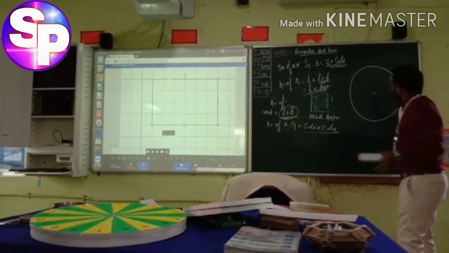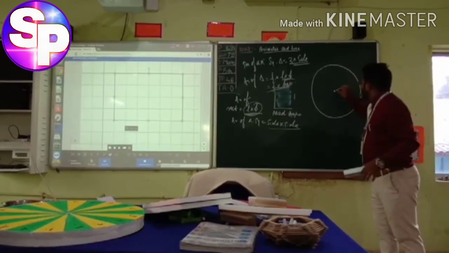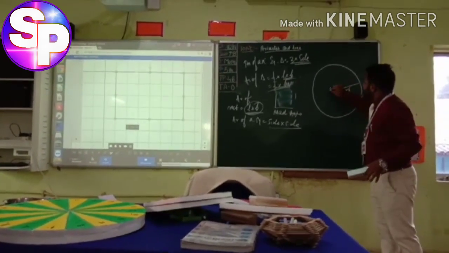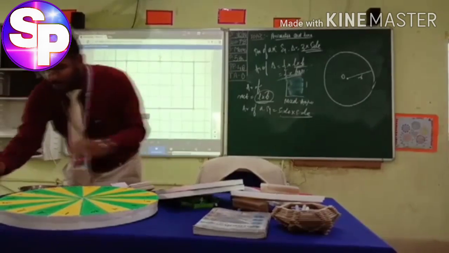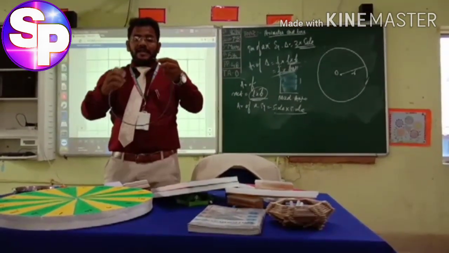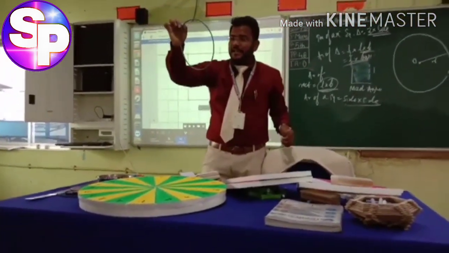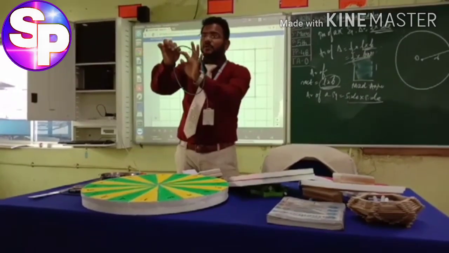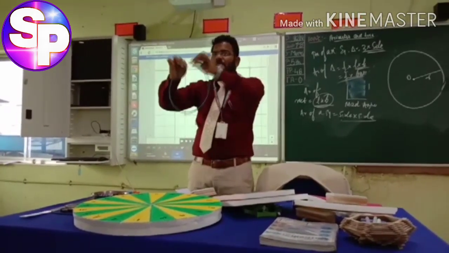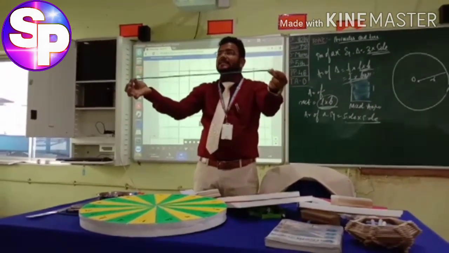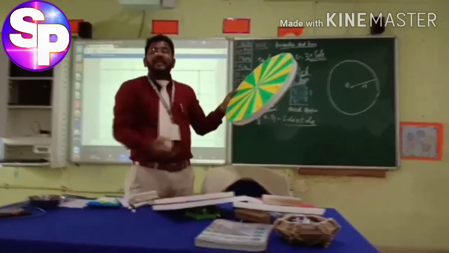As we already know that this is the circle? Yes or no? What is this called? And this one? Radius. This is the center, and this curve is known as what? Circumference. So I have prepared something for you over here right now. You can check. This is a pipe of circular shape, isn't it? This one is the circumference, and the perimeter you are saying, isn't it? So here, this is the boundary of the figure. We can also say, if you straighten it and just make a straight line, this is the perimeter. I have to discuss regarding the area of the circle.